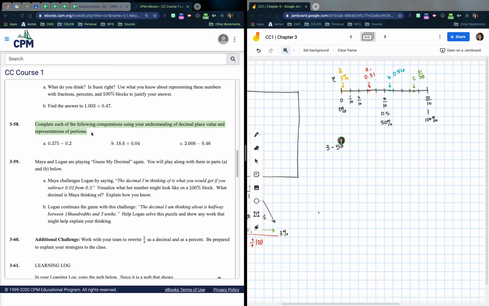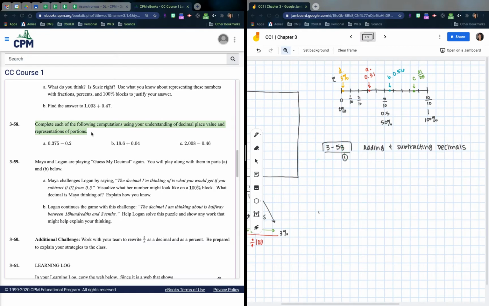Okay, here we go. So 3-58 for A. We remember there are 3 steps when adding and subtracting decimals. So let's write adding and subtracting decimals. I think there were 3 steps. I can't remember. Let's go through them.